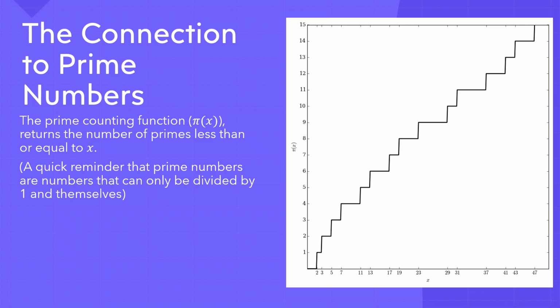Basically what this function does is it takes in an integer and it outputs the number of primes that are less than or equal to it. So if I were to put in 3, for example, then my output would be 2, since there are 2 prime numbers that are less than or equal to 3, them being 2 and 3. As you can see on the graph, this is the graph for the prime counting function, and it's got this kind of staircase look to it, since it's only defined at whole number values.